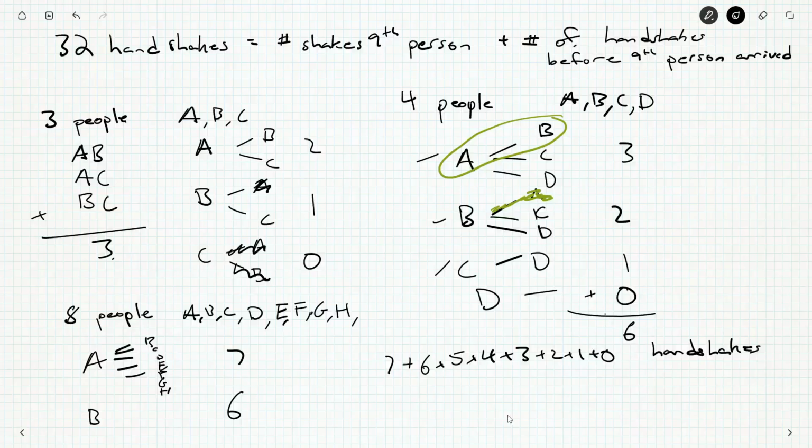so we'll come back to actually calculating this out, but let's finish our handshake theory.